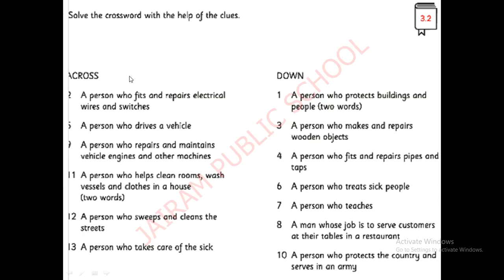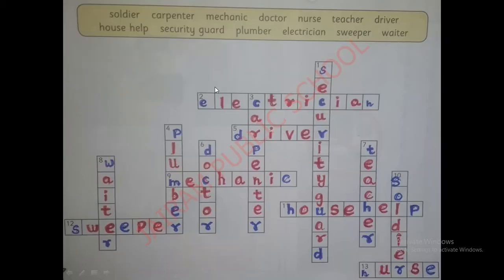Now see where is number 2. Here. This is across. It will be coming in this direction, across. A person who fits and repairs electrical wires and switches. Who is that person called? Yes, he is an electrician. Good. We can see in this electrician, where is number 2? Yeah, this is number 2. See, they have given across. Electrician. Where is the spelling here? E-L-E-C-T-R-I-C-I-A-N. Electrician. See, all these blue color letters are already given in the book.